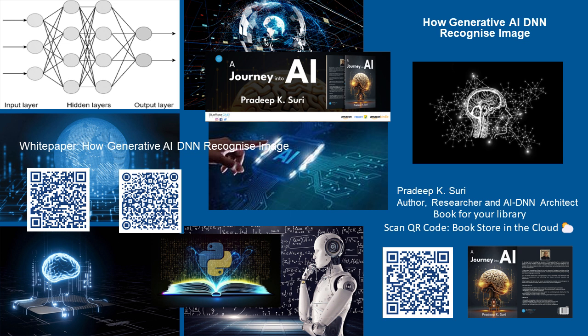1. Training on a massive dataset. The generative AI model is fed a vast collection of images. This dataset can contain millions or even billions of images and encompass various categories. 2. Learning patterns. Deep neural networks, DNNs, within the model analyze these images, identifying patterns, features, and relationships between pixels. They essentially learn what makes up an image and how these elements come together.